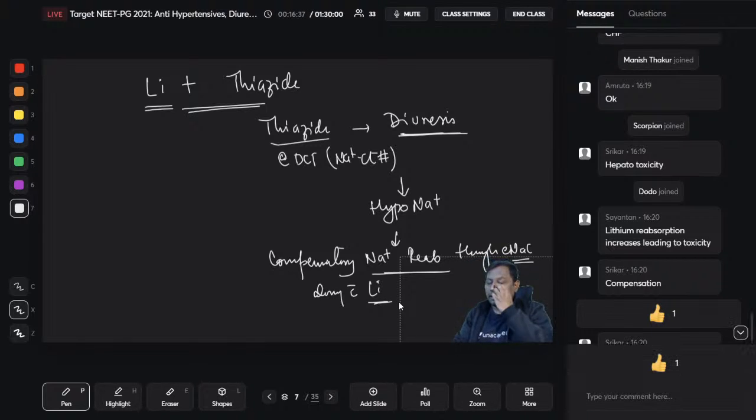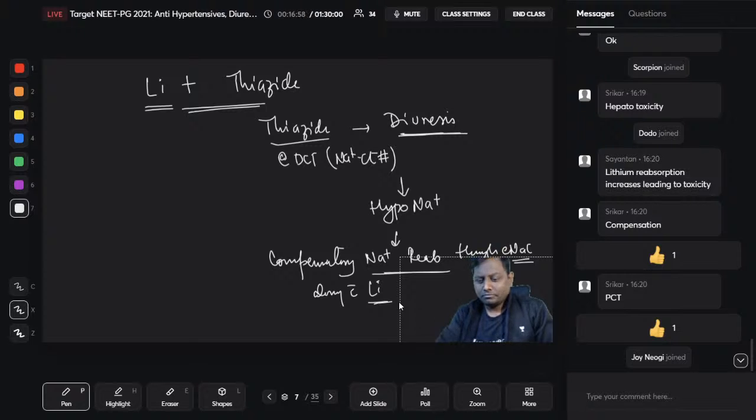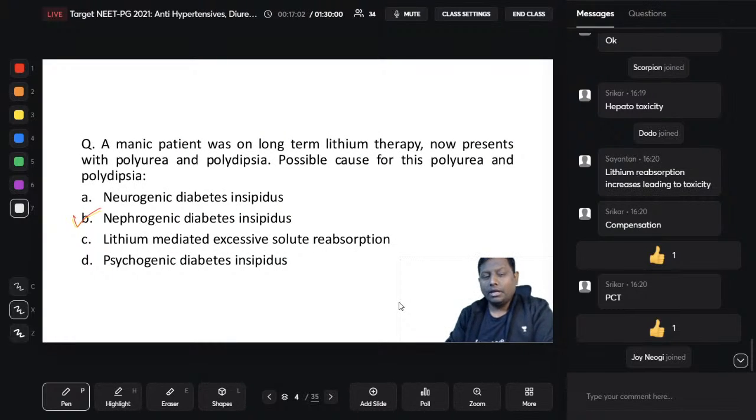That is why lithium toxicity can actually be increased with thiazide diuretics. So 2-3 important points that I have told you are very, very important, and please believe me, these are all very conceptual and the examiner is very fond of asking. Your examiners, those who are making your paper, are very fond of asking this type of question. I hope it is clear to all of you. Please revise once. Definitely things will be outlined for you.